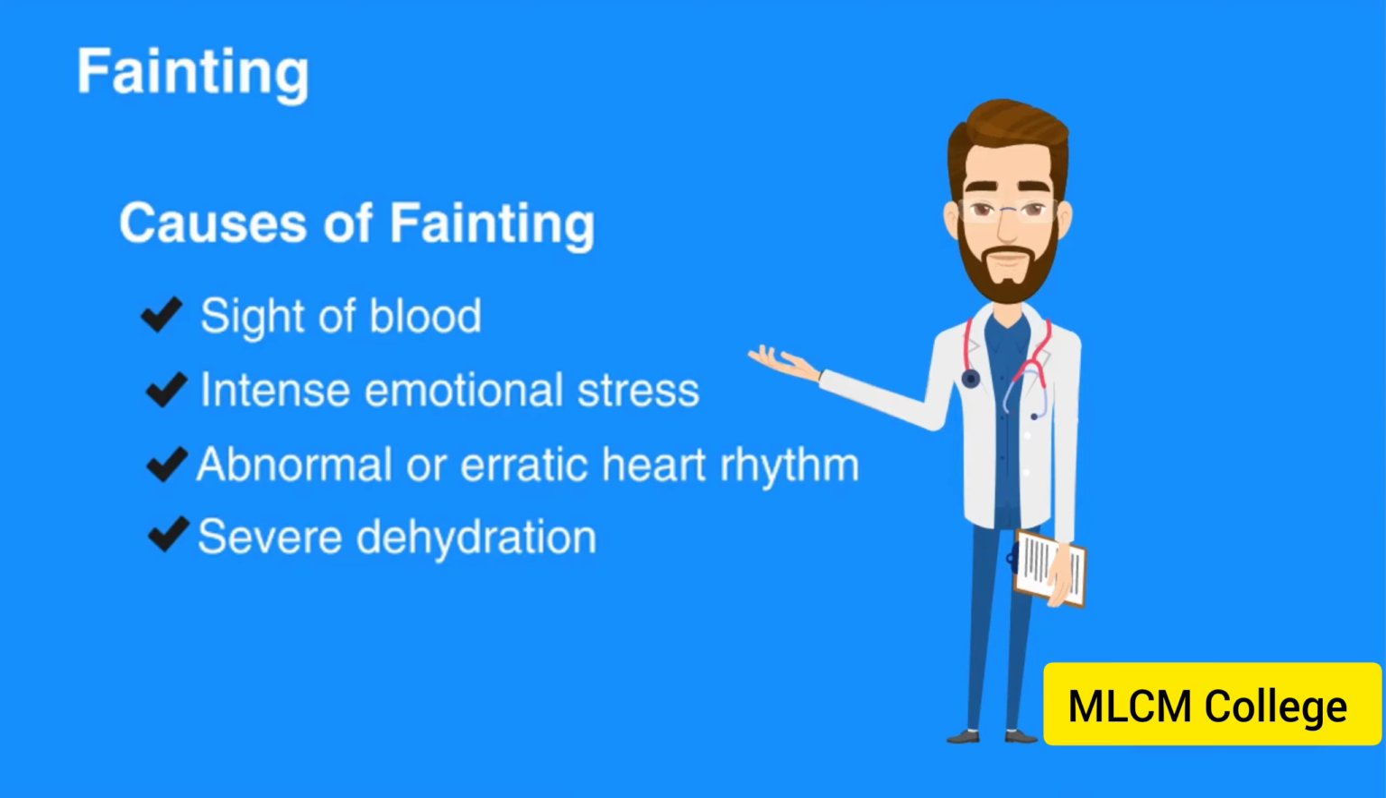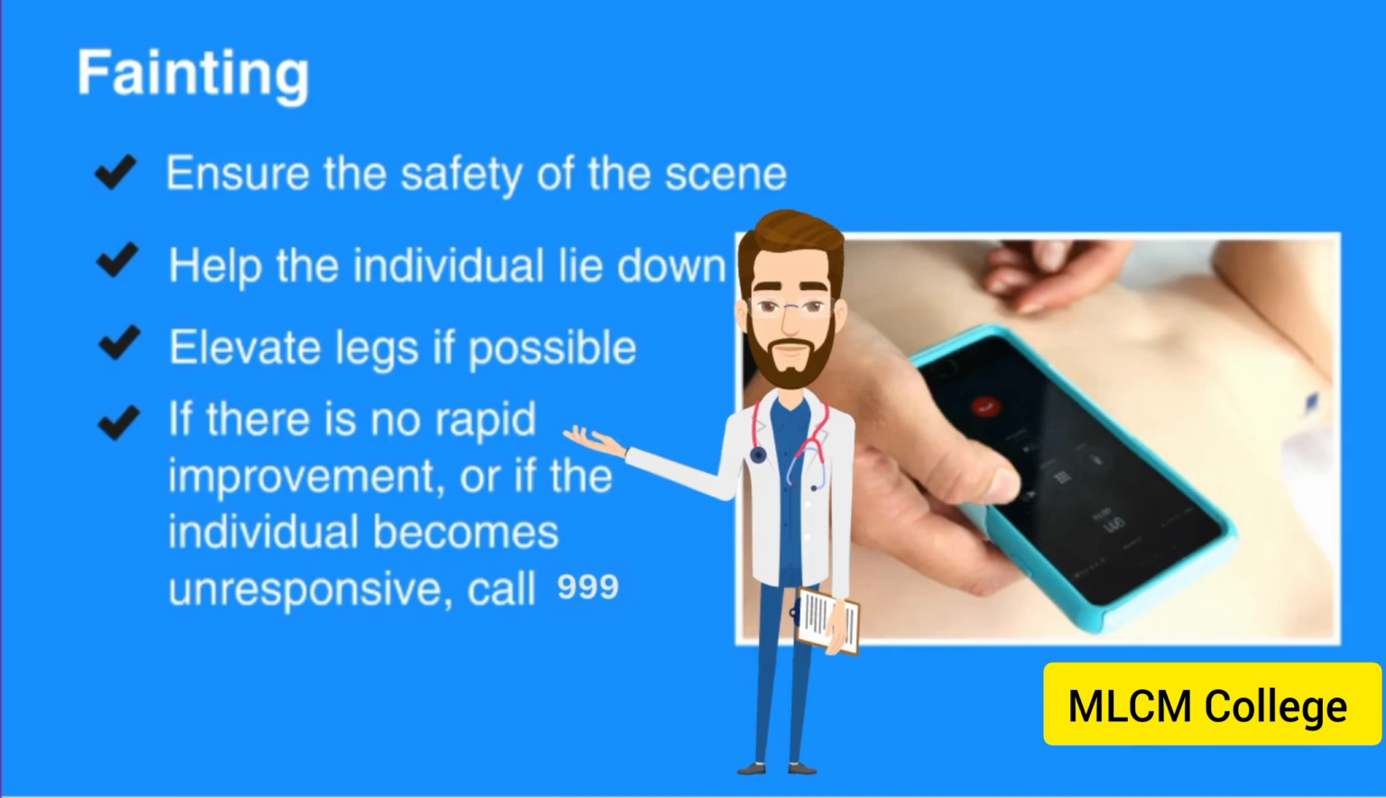Causes of fainting. Individuals may faint at the sight of blood or during periods of intense emotional stress. More serious conditions such as abnormal or erratic heart rhythm can also cause fainting. Also, severely dehydrated individuals may faint when standing up suddenly. The body's reaction to the decreased blood flow to the brain causes the individual to pass out. By lying down, blood flow to the brain is improved.